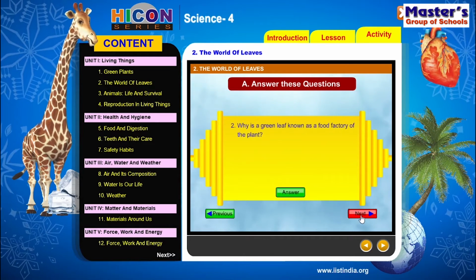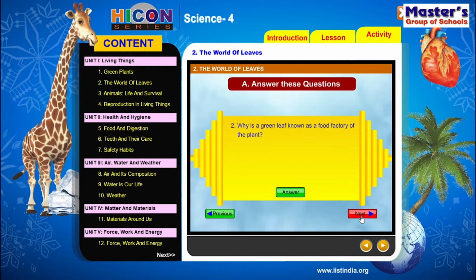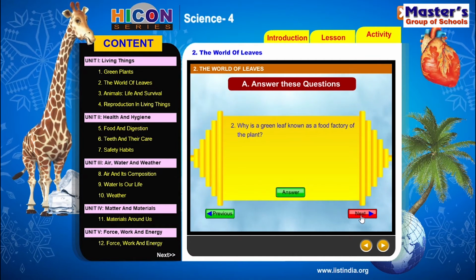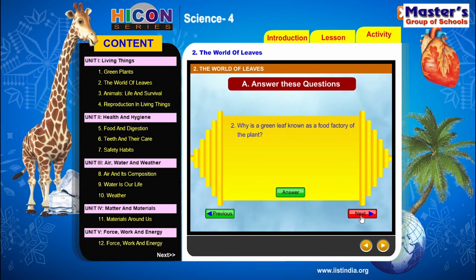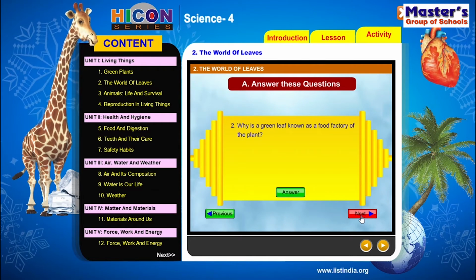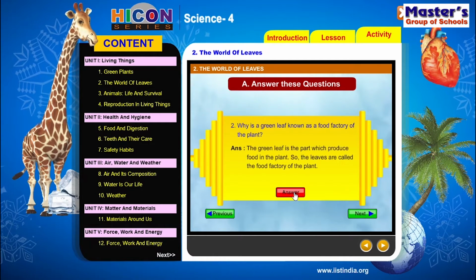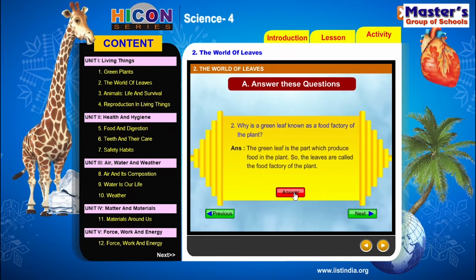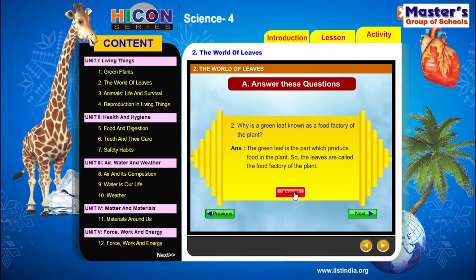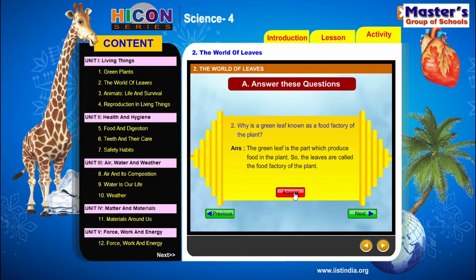The second question is, why is a green leaf known as the food factory of the plant? So children, see the answer for this question. The answer is, the green leaf is the part which produces food in the plant. So the leaves are called the food factory of the plant.